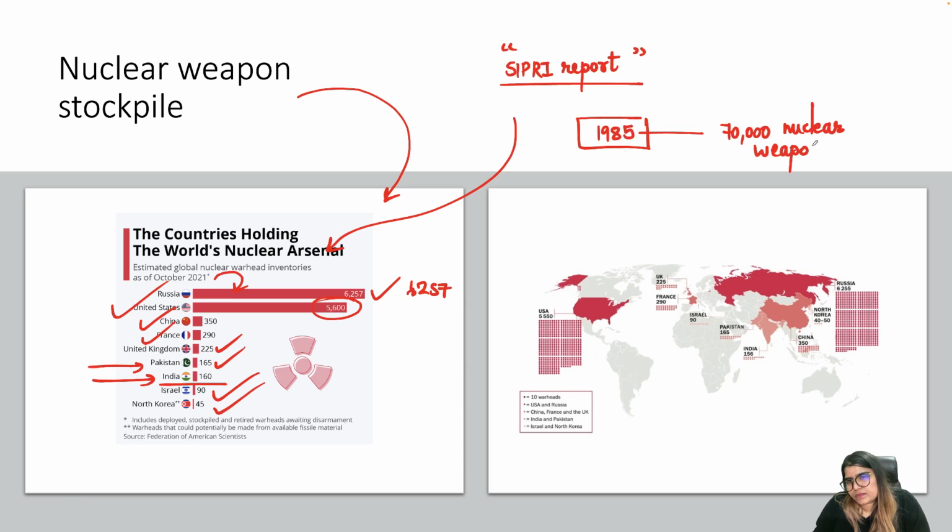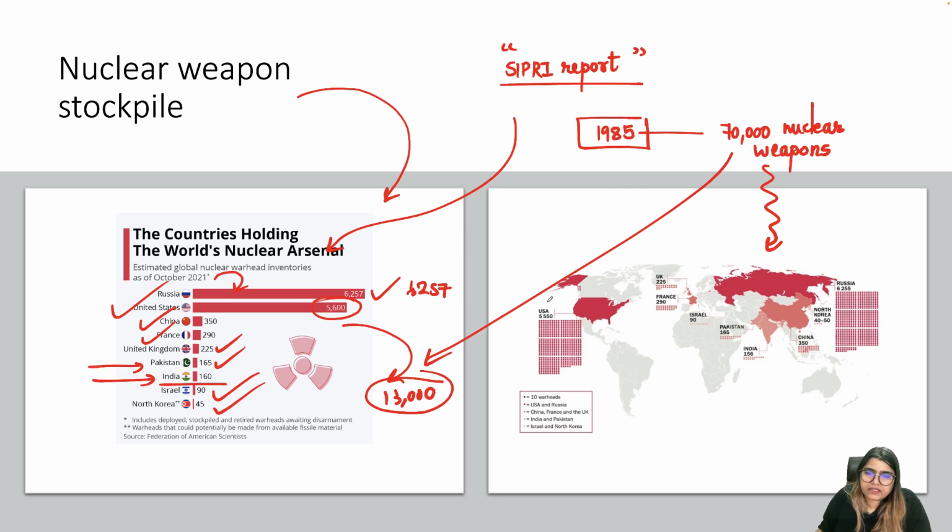These nuclear weapons were later on disbanded and disarmed. So now roughly 13,000 nuclear weapons are there in the world. And this was a very dangerous situation back in 1985 when the Cold War was going on.